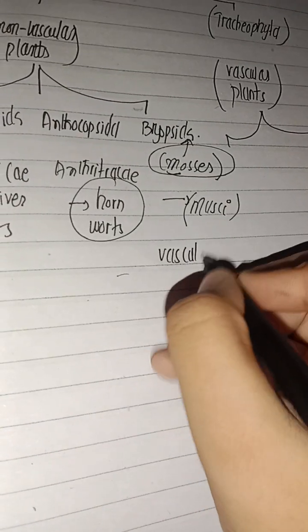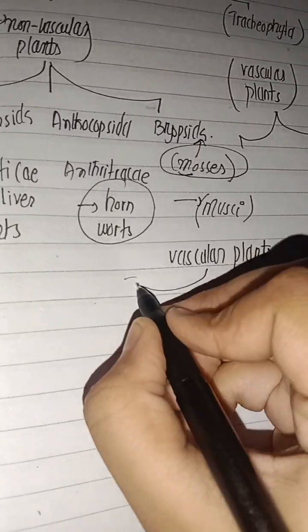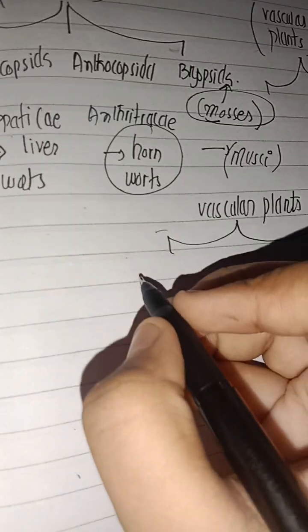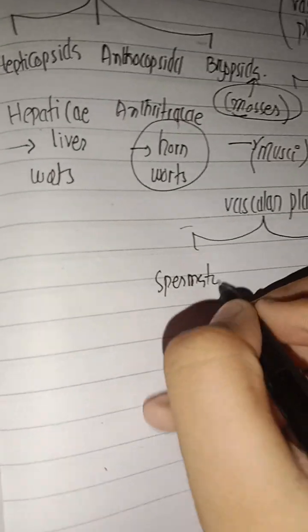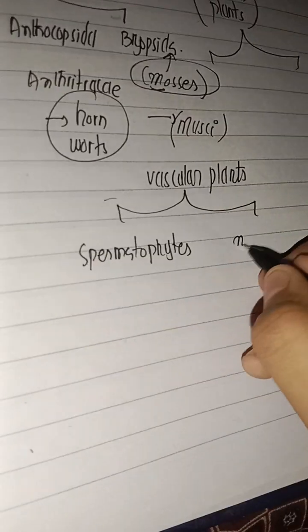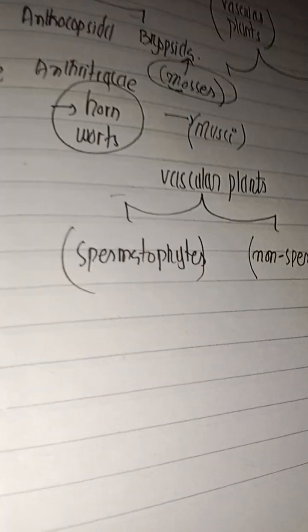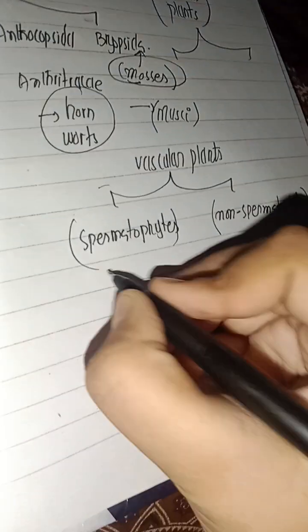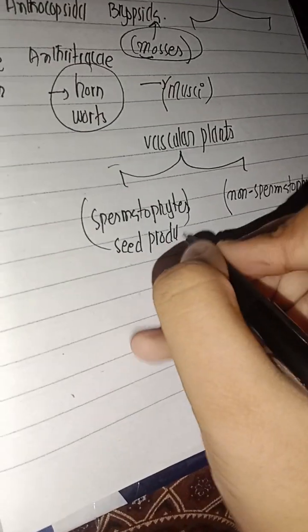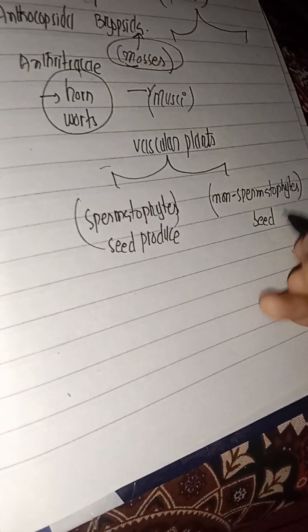I can write here, vascular plants are divided into two categories: spermatophytes and non-spermatophytes. The spermatophytes are seed bearing and they produce seeds. The non-spermatophytes are seedless, not seed bearing.